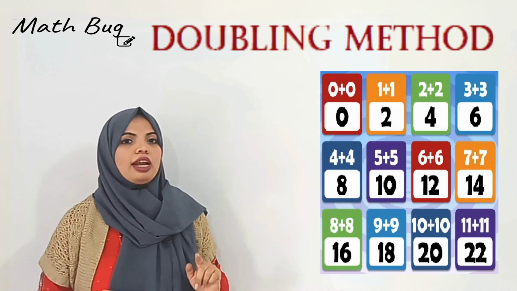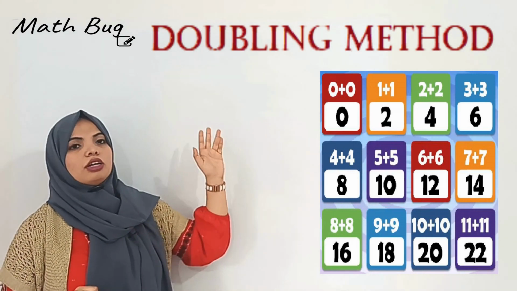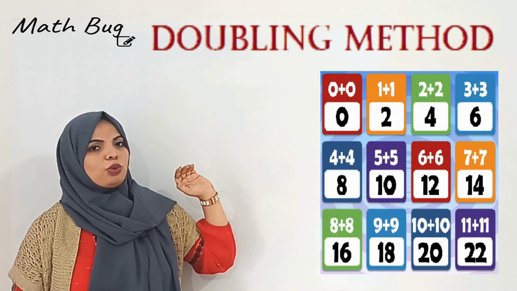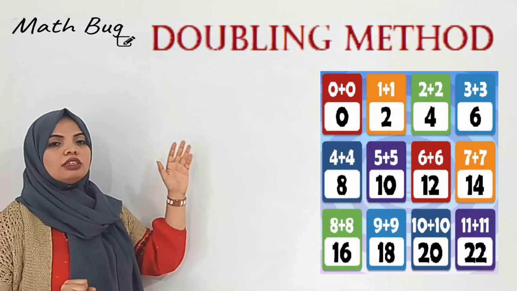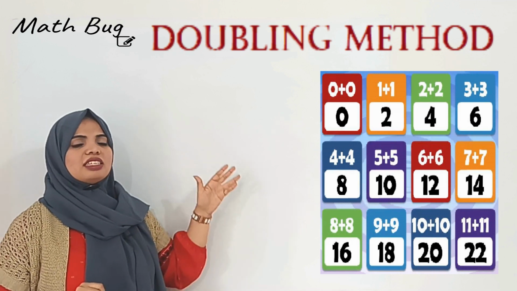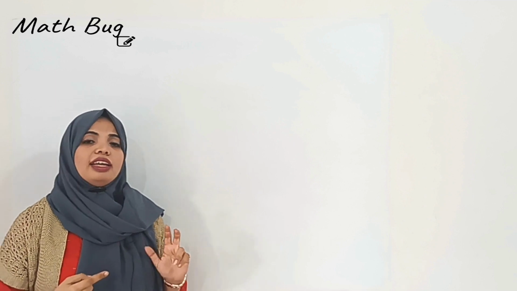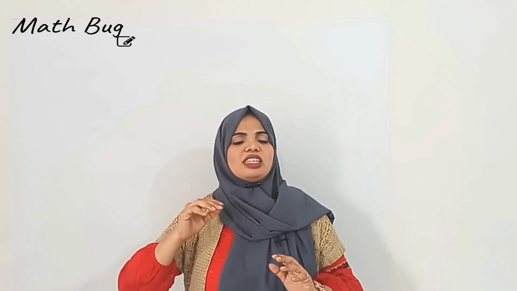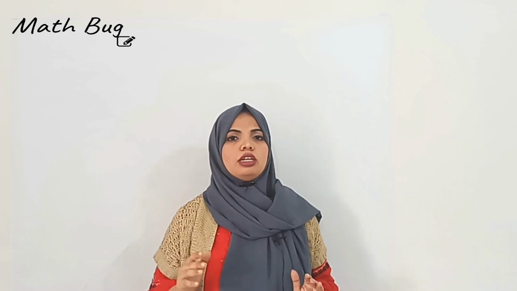I really suggest that. Now, if you just have a look, you can simply see that 1 plus 1, 2, 2 plus 2, 4, 3 plus 3, 6, 4 plus 4, 8. As you all can see, it's nothing but the multiples of 2. So when you remember the doubling of numbers, you automatically start adding numbers through either of these methods, and it becomes very easy for you to add 2-digit, 3-digit, 4-digit, any number of digits together.